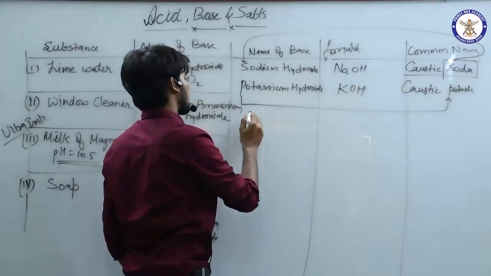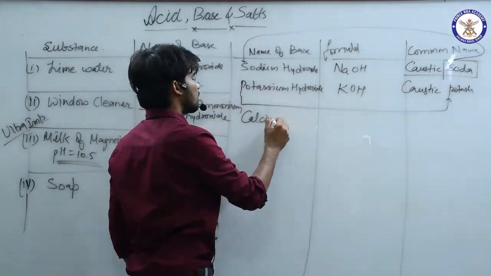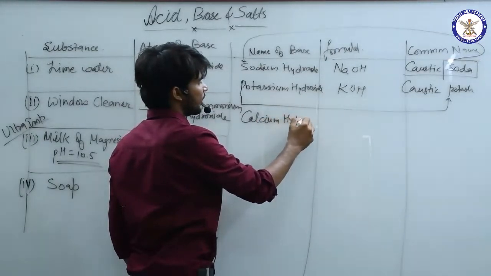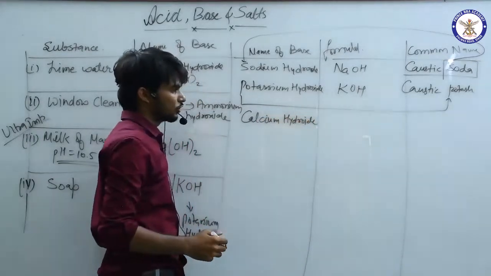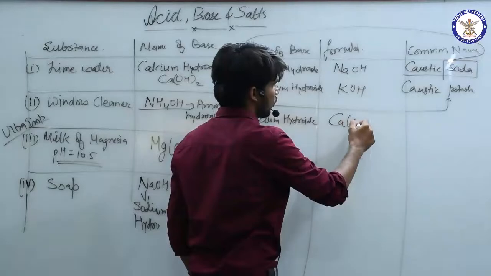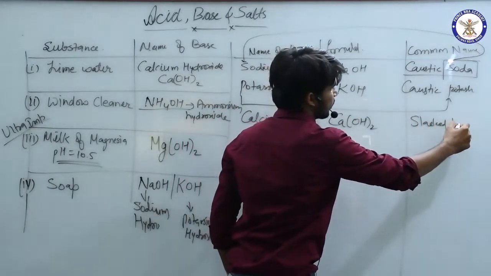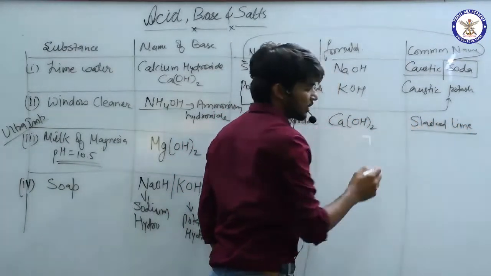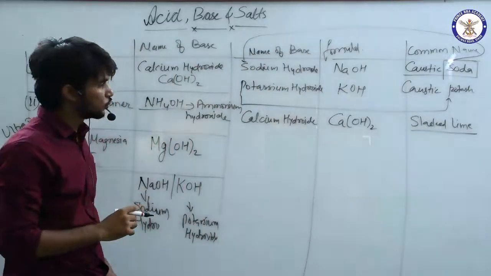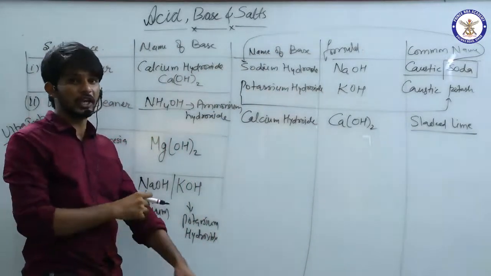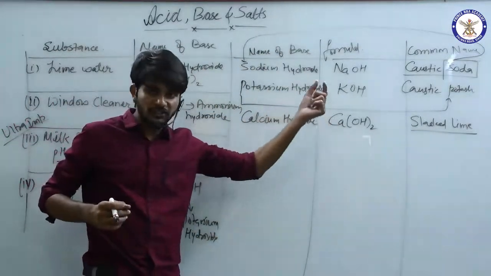Well, this is calcium hydroxide, because here I am writing the chemical name, hydroxide. That is Ca(OH)2, and that is slaked lime. In Hindi, it is known as bhuja hua chuna. So remember it. This is calcium hydroxide, slaked lime.